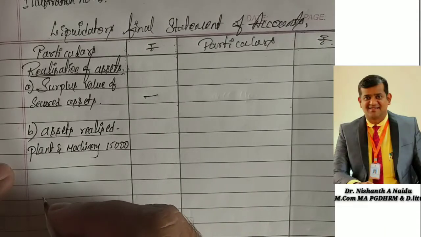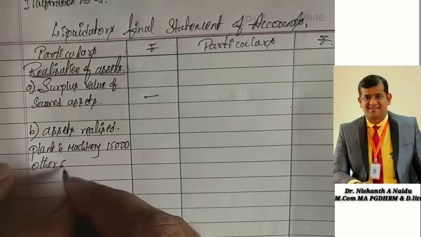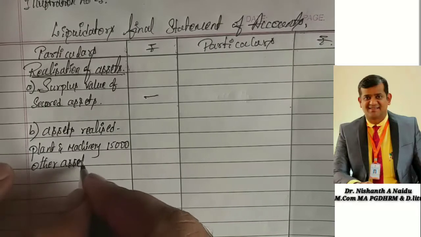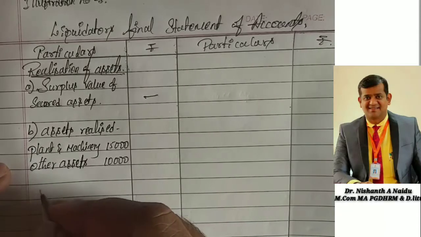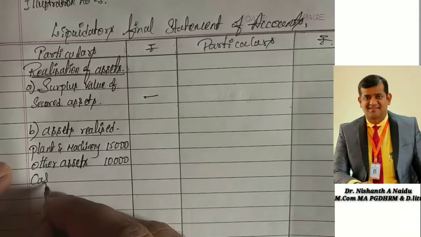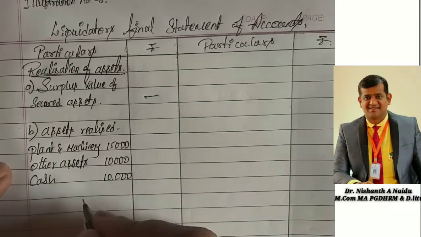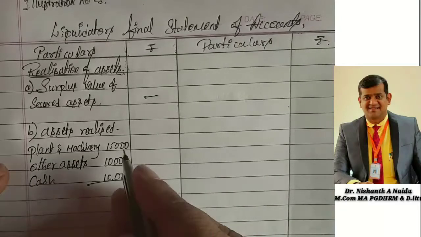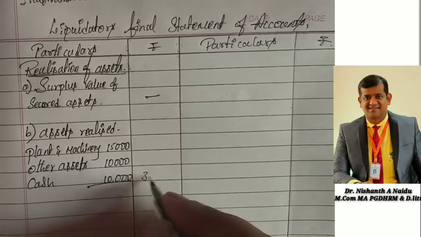Then he said other assets 10,000. Then cash we have, how much cash? 10,000 rupees. I believe that's all. Total it: 15 plus 10 is 25, 25 plus 10 is 35,000.